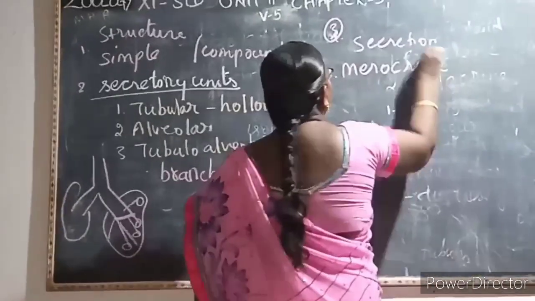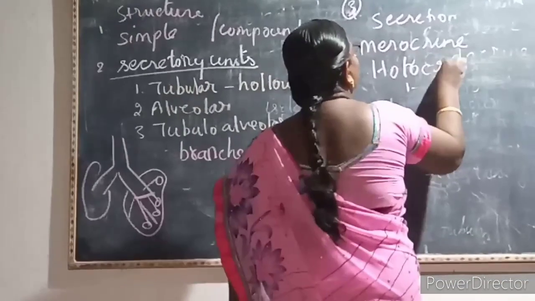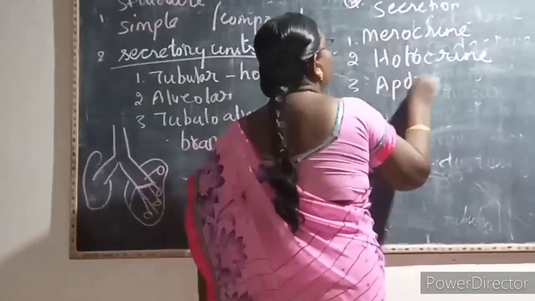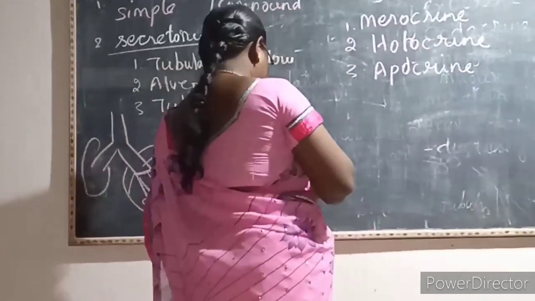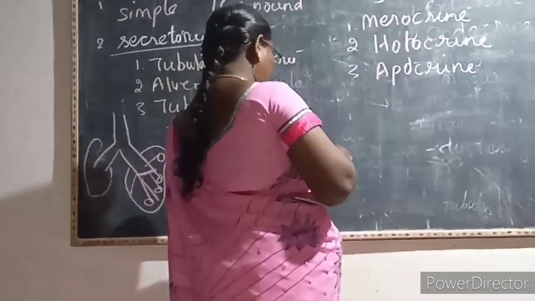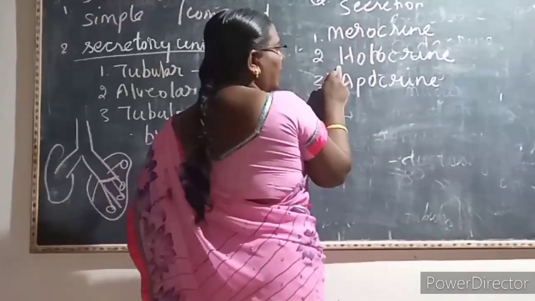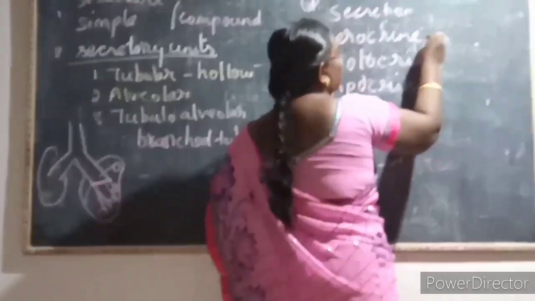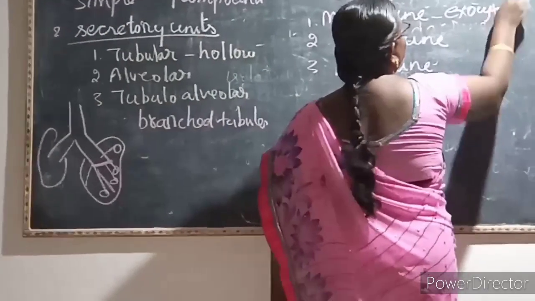Say that term, merocrine. Then second one is a holocrine. Then third one is an apocrine. Based on the secretions, again it is classified into three types. What is the first one? Merocrine, holocrine and apocrine.